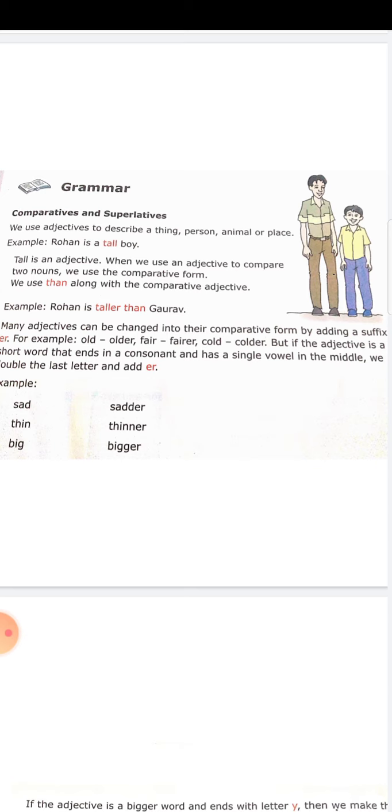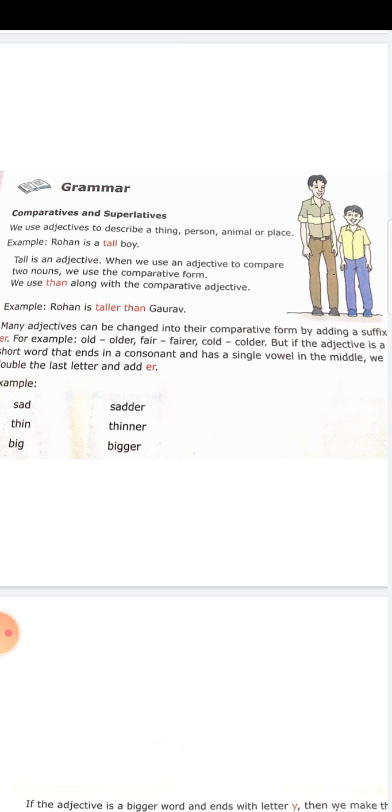Look at the examples: sad, thin, big. They are very short, single-syllable words with a vowel in the middle, A, I, and ending with a consonant letter. Sad has D, thin has N, big has G. So here the rule is, when a small word has a vowel in the middle and ends with a consonant, the last letter will be doubled. So D will be double D, thin has double N, big has double G.